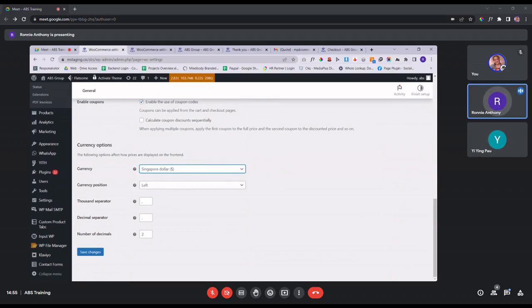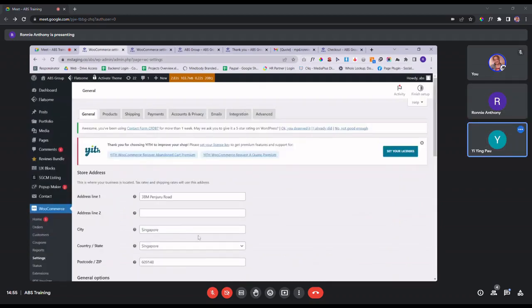But before you go in, you will be receiving an email notification, so you will know when new orders are coming in. Also, I will receive email notifications as well? Yeah, correct. And how do you see the email? It is under this WooCommerce setting. You see this email tab? So you just click on this email tab.